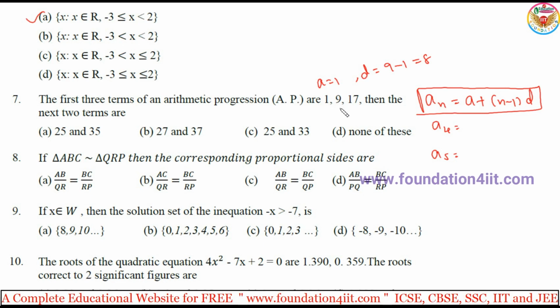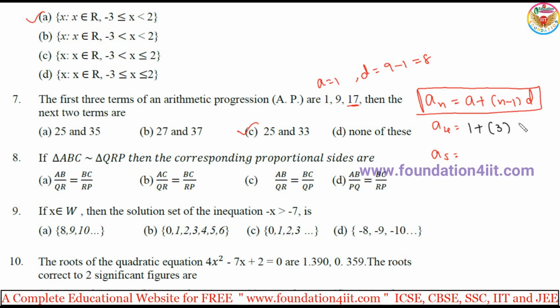Or else, just by seeing the question: 1 plus 8 is 9, again 9 plus 8 is 17, next 17 plus 8 is 25, so those are the options, and next, 25 plus 8 is 33, it's not 35, so option C. You can even apply the formula, you'll get the same. Notice a plus n minus 1: 4 minus 1 is 3, into difference 8, 1 plus 24, so 25. We need to do this within time, no? So just observe the given question and find out.